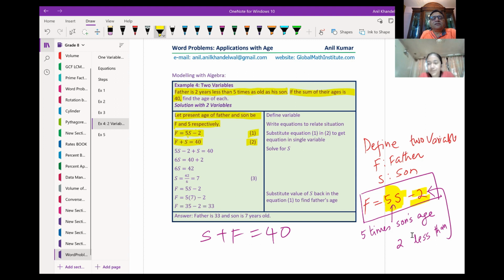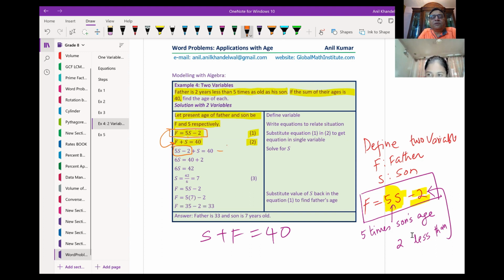Sum of their ages is 40. Now, we know that father is 5 times son minus 2 from this equation. Substitute this value here in f. f is 5s minus 2. So instead of f, I wrote 5s minus 2, right? And then I already have plus s equals to 40.